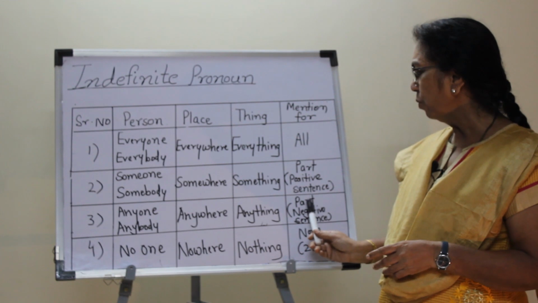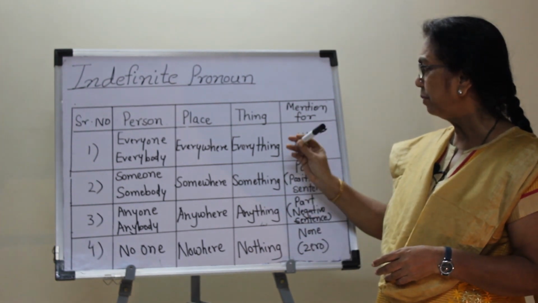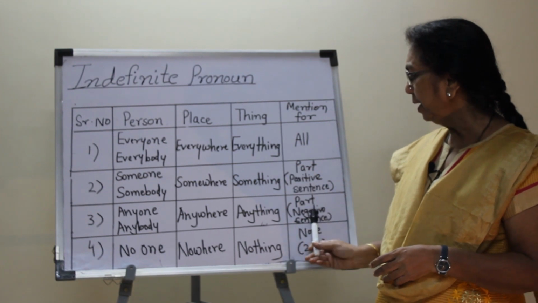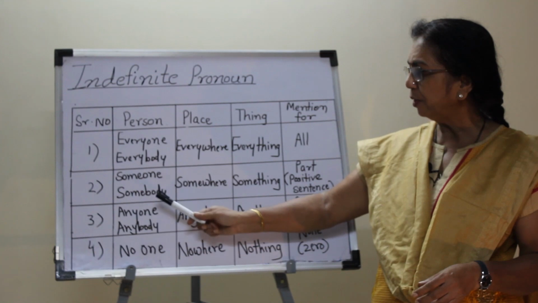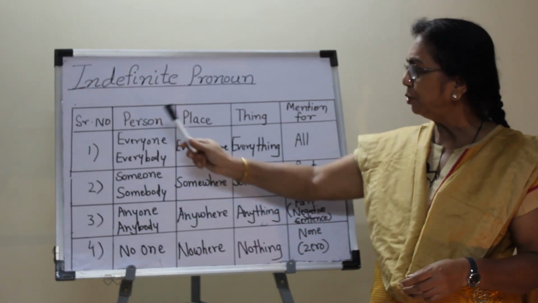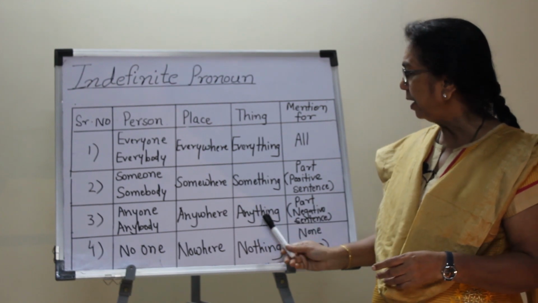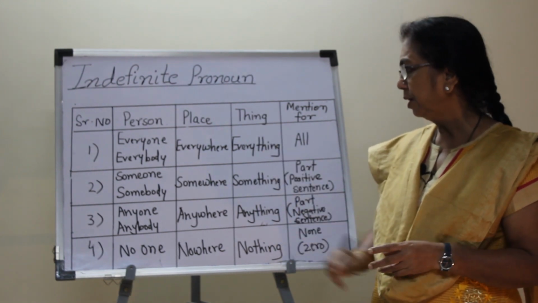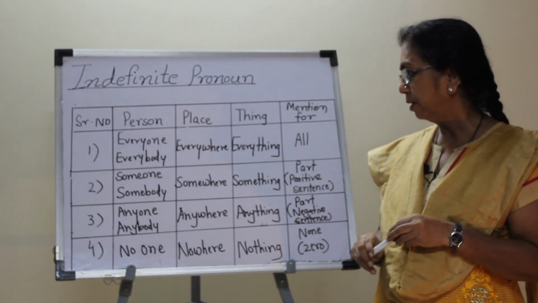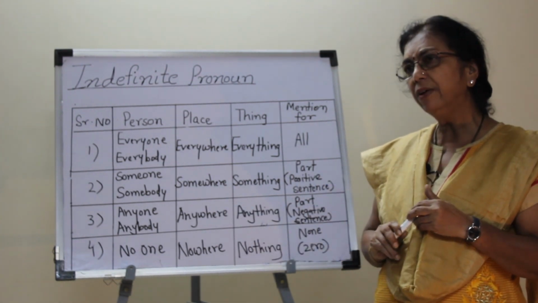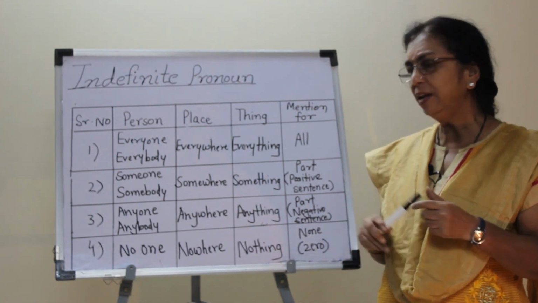Now again, if I want to mention a part of person, part of place, part of thing, but in a negative sentence, then the indefinite pronouns anyone and anybody are used for person, anywhere is used for place, and anything is used for thing. For example, I will not tell this to anyone. I don't want to go anywhere, I am bored. I don't want to eat anything, I am ill.